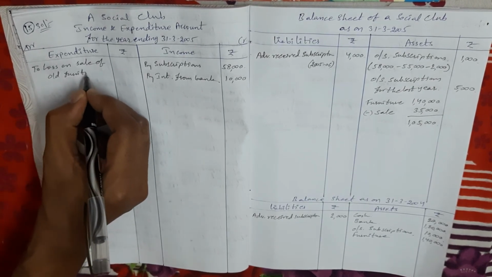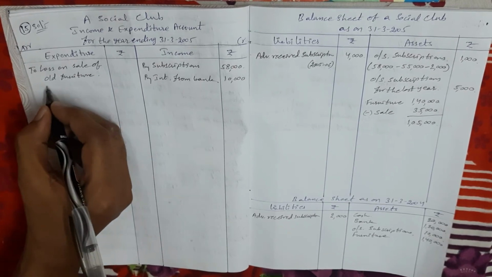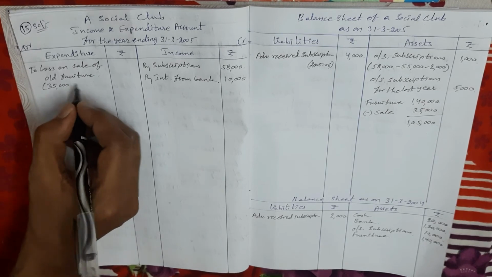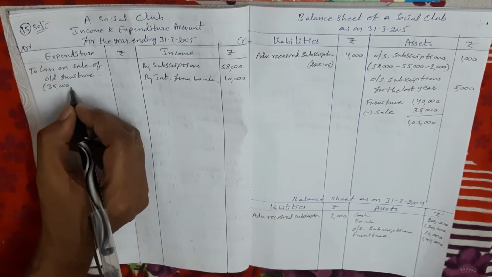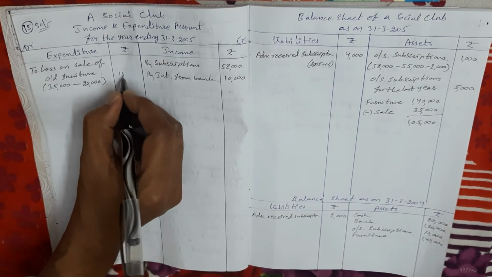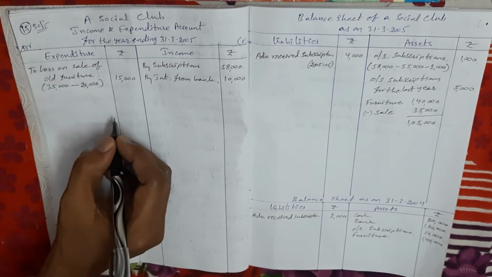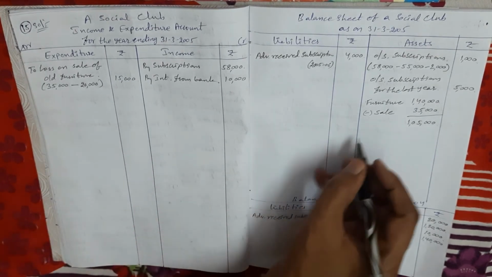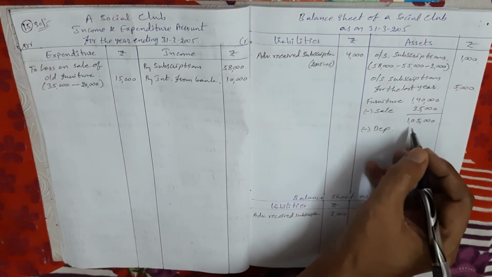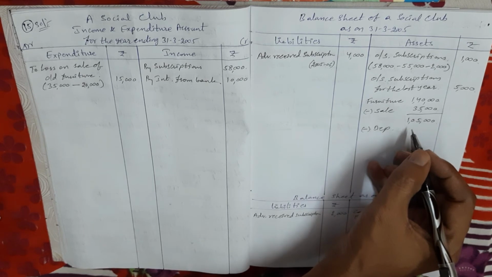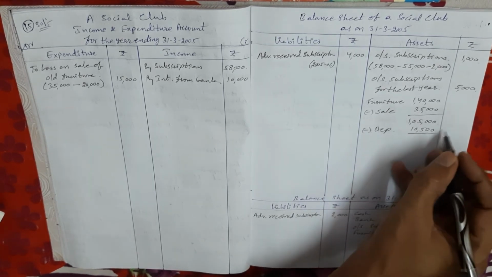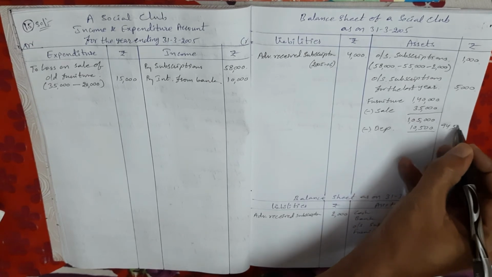Loss on sale of old furniture: sale value, that sold asset's book value minus sale value. The balance is 15,000 rupees. Next, depreciation. Now we calculate the depreciation amount on the remaining balance. So minus depreciation. Here the depreciation rate is given as 10%. So 10,500 minus. Outer column 94,500.